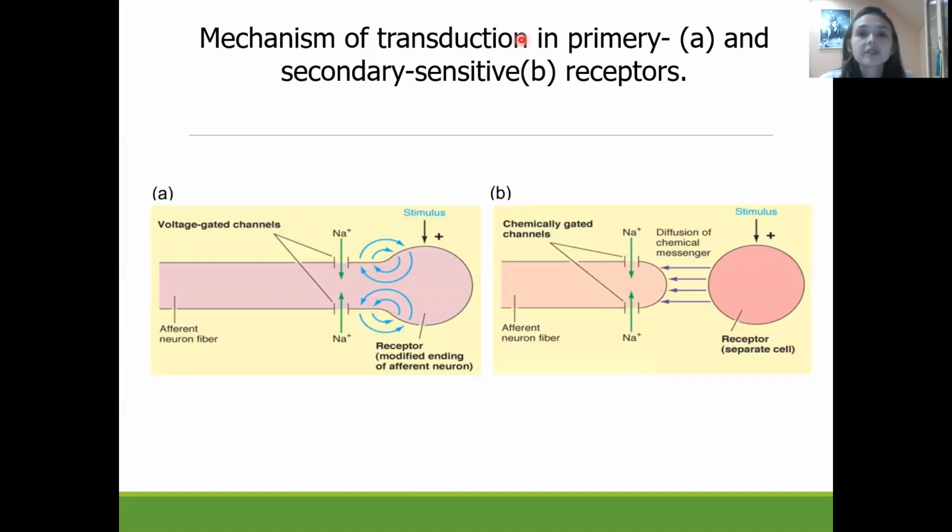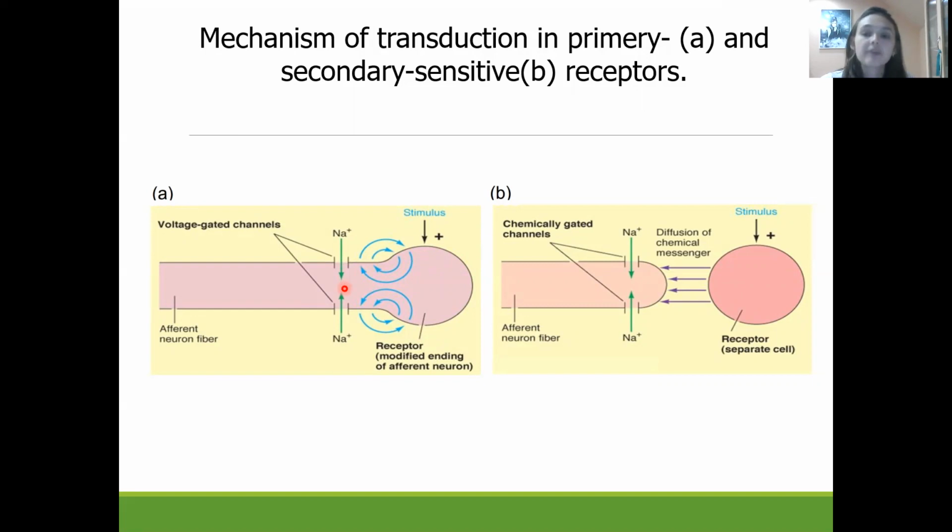What is the mechanism of transduction in a primary or secondary sensitive receptor? In the case of primary sensitive receptors, we have some kind of stimuli. This stimuli will act on the membrane. As a result, the membrane is depolarized. During the depolarization, we have opening of the sodium channels. Sodium will enter the cell, and as a result, we will receive depolarization of the membrane, and in this way, the action potential will be spread.